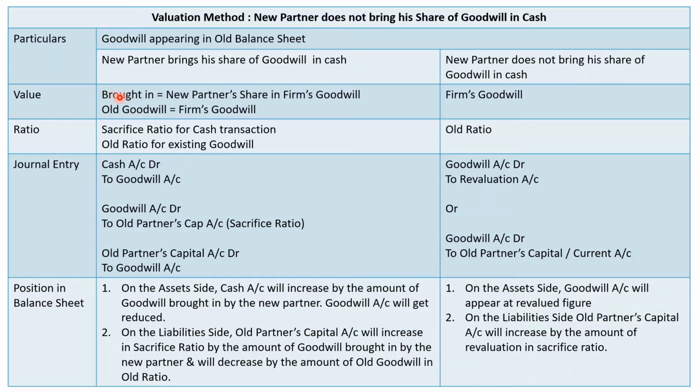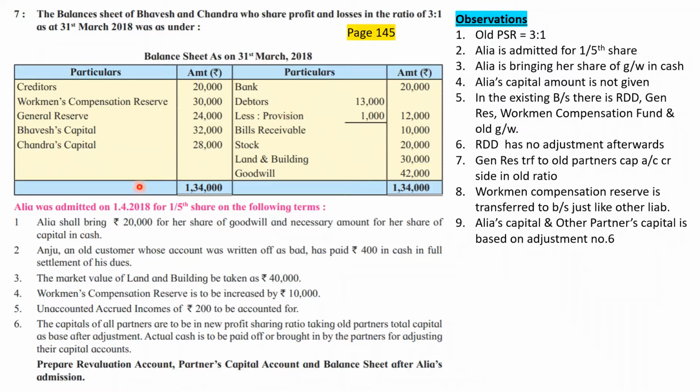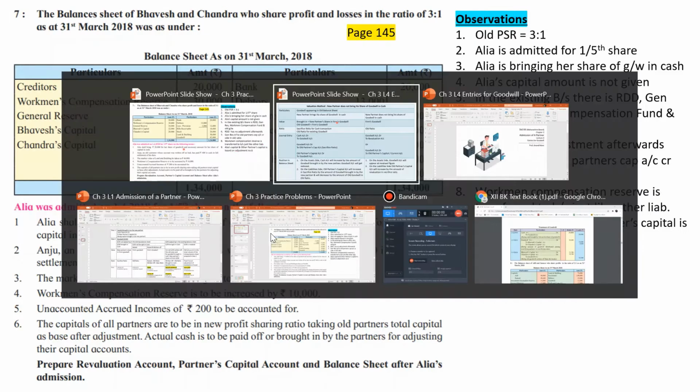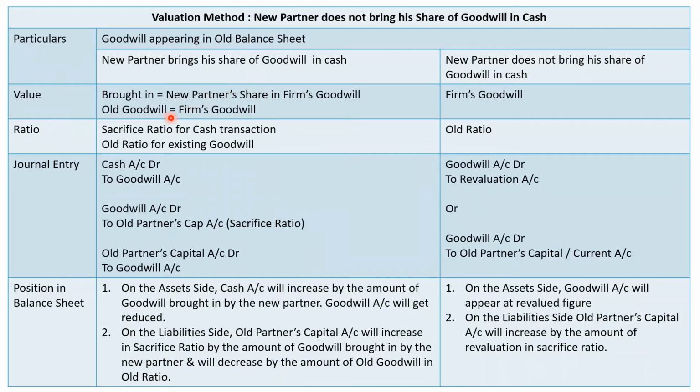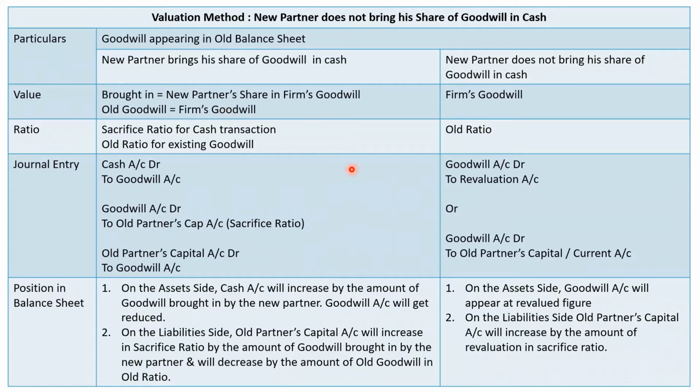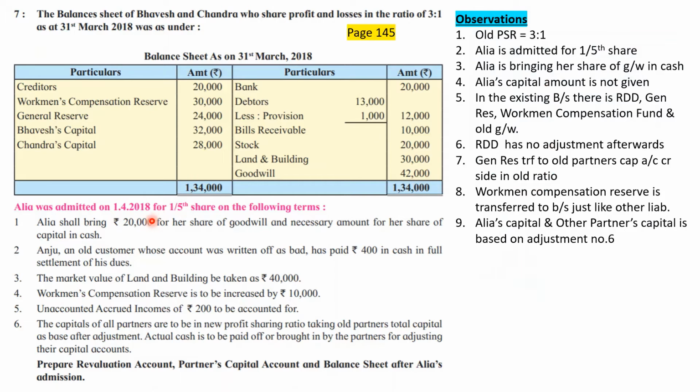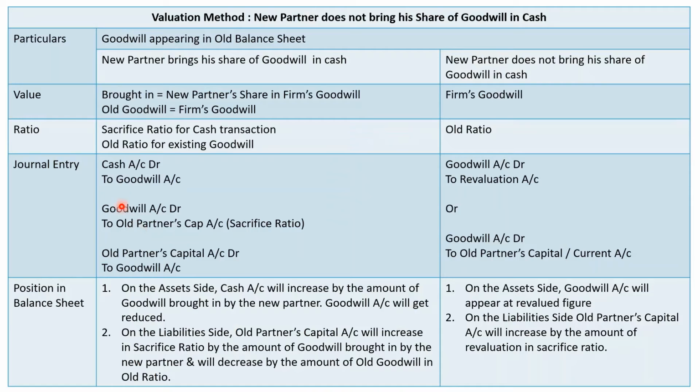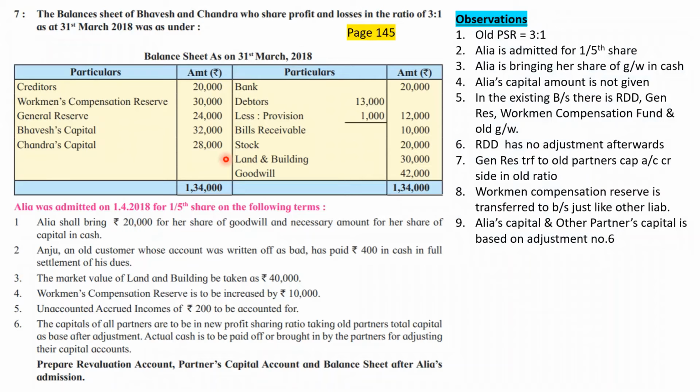The value of goodwill brought in should be new partner's share in firm's goodwill. That is okay, because that is what is told by them. Alia shall bring rupees 20,000 for her share of goodwill. So new partner share is properly given, that is not a problem. Old goodwill we should consider firm's goodwill. So old goodwill is 42,000, that is our firm's goodwill. Ratio should be sacrifice ratio for cash transaction. So this 20,000, which is cash transaction, we are going to consider sacrifice ratio, which we will have to calculate by using our working note number 1. And old ratio for existing goodwill. So this existing goodwill 42,000, we should consider which ratio?